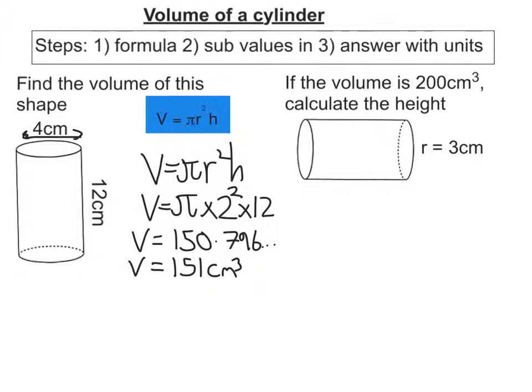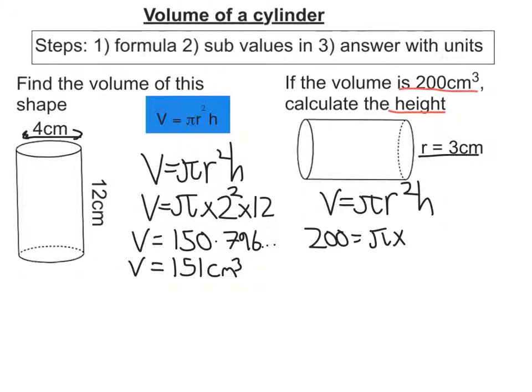Okay. Looking at the next question, we're actually given the volume, 200 centimeters cubed, and we're asked to calculate the height. That's still a formula question, so let's write out the formula. V equals pi r squared h. Still a formula question. Let's sub in the values that we know. Well, we know that the volume is 200 centimeters cubed. Pi is pi. We're given that the radius is 3 squared. And then the height, we don't know. So let's just call that h for the moment.